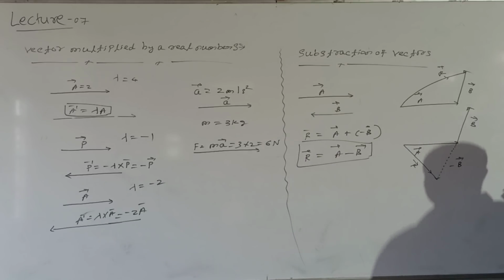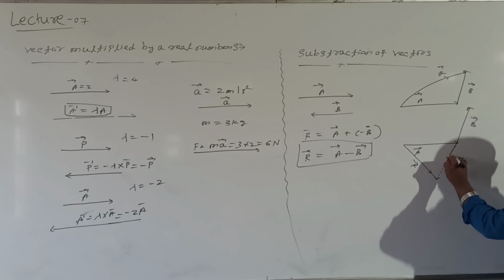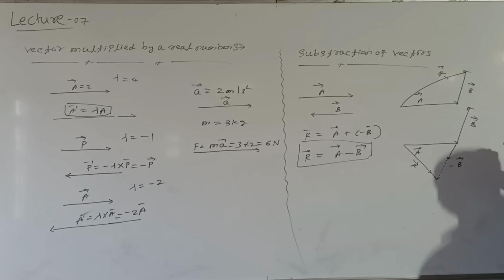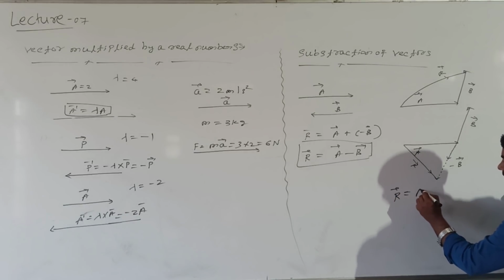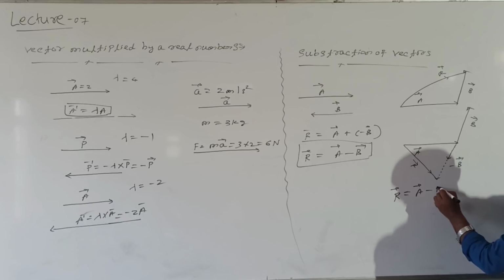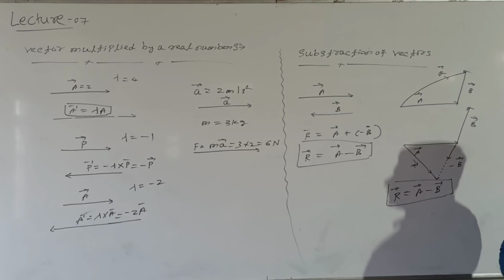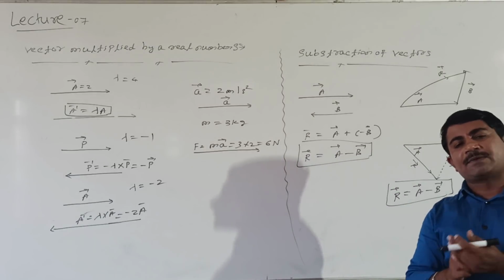From this, how to write actually? This is B in the negative direction. Actually it is B in the forward direction, but I will take it in the negative direction. How to subtract these vectors? Simply, R is equal to vector A minus vector B.